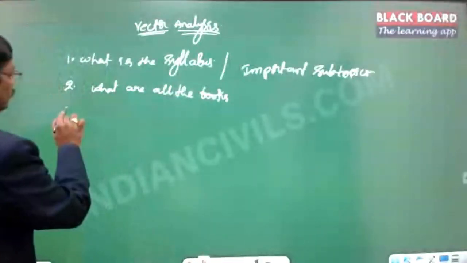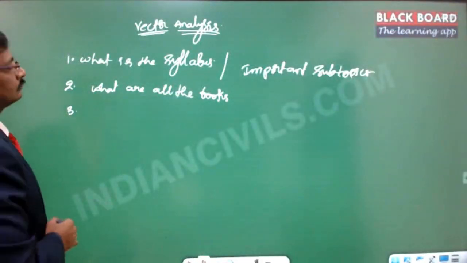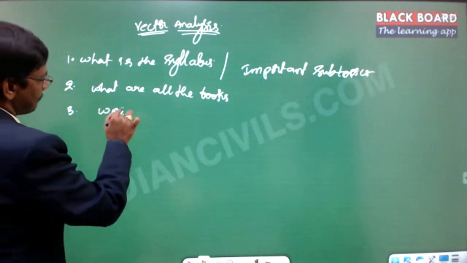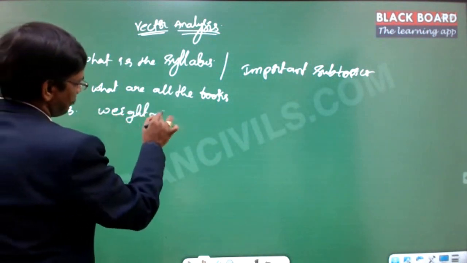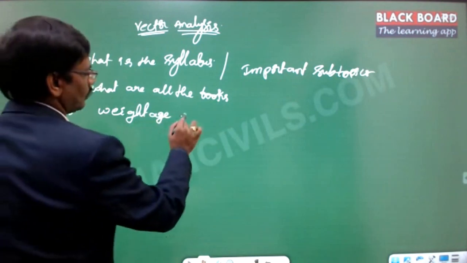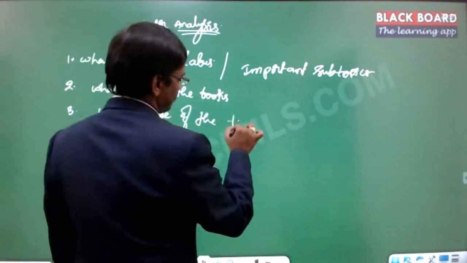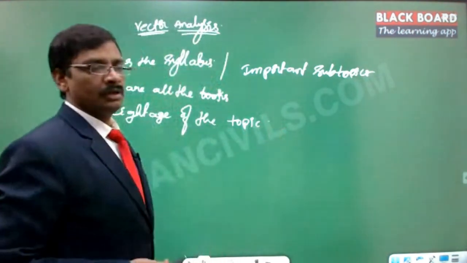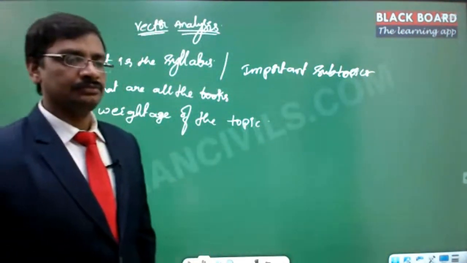And the third one is the weightage of the topic. Right, weightage of the topic. So any other thing?